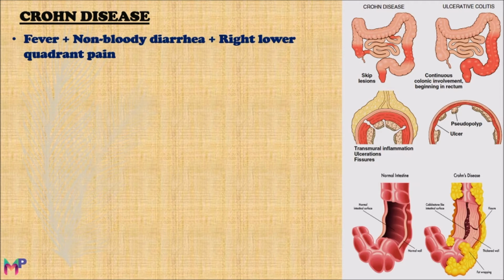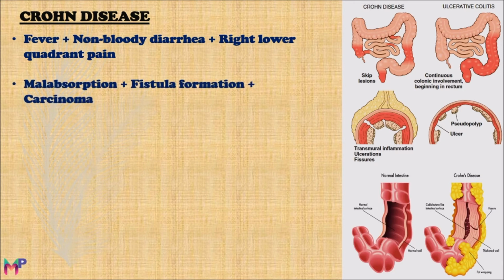The patient with Crohn's disease may present clinically with fever, non-bloody diarrhea and right lower quadrant pain. Some books write that the patient may present with bloody diarrhea, which occurs in the severe form of the disease. Malabsorptive disorder is also associated with Crohn's disease, which may occur because of damage to the inner wall of the intestine. Fistula formation is also a characteristic finding, which may occur because of perforation of the intestinal wall.